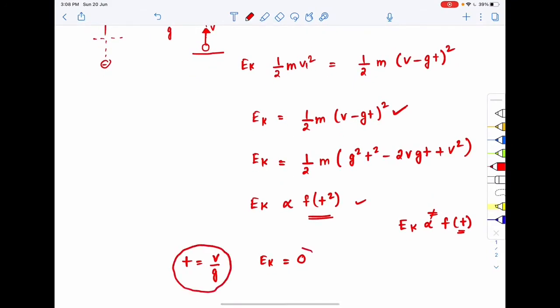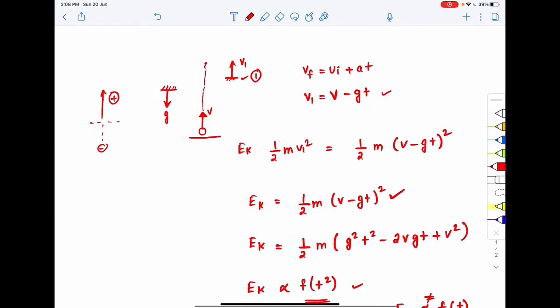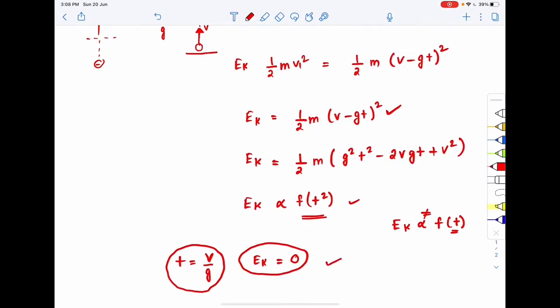The kinetic energy will become 0, which is also the case you can verify. Why? Because v by g is the time to reach the maximum height for a particle that is thrown upwards, right? At the maximum height, what happens? Velocity becomes 0, so the kinetic energy is also becoming 0. So this condition is valid.